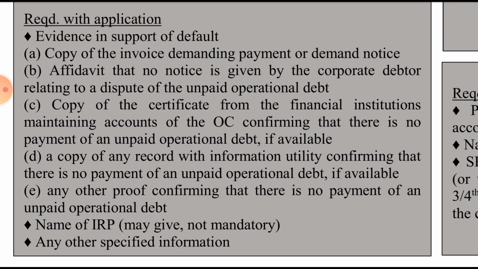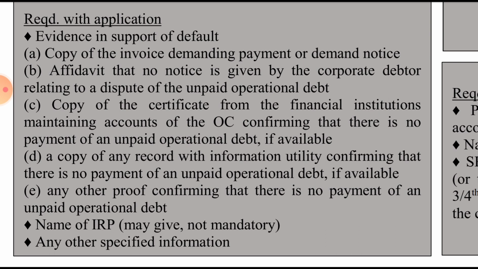Then second, an affidavit that no notice is given by the corporate debtor relating to the dispute of an unpaid operational debt. So he will give an affidavit that no notice of the pendency of any dispute is given by the corporate debtor relating to the dispute of any unpaid operational debt. Then third, a copy of the certificate from the financial institution maintaining the records of the operational creditor.